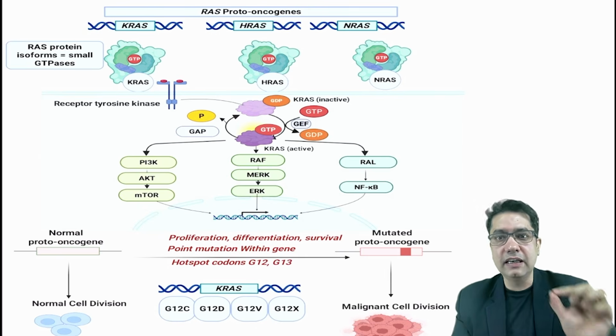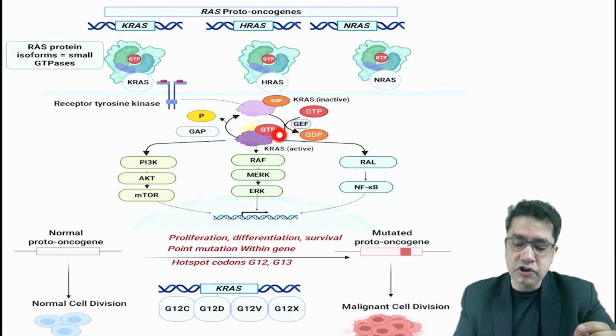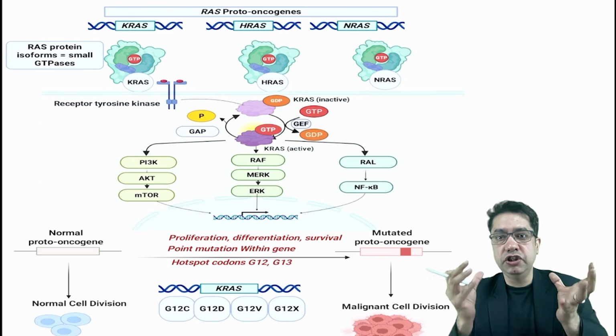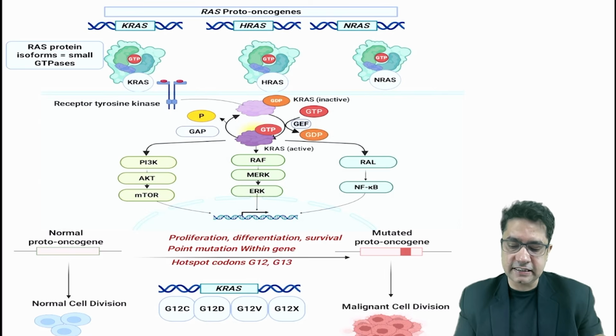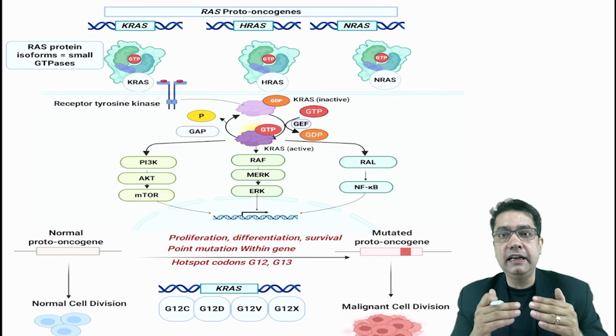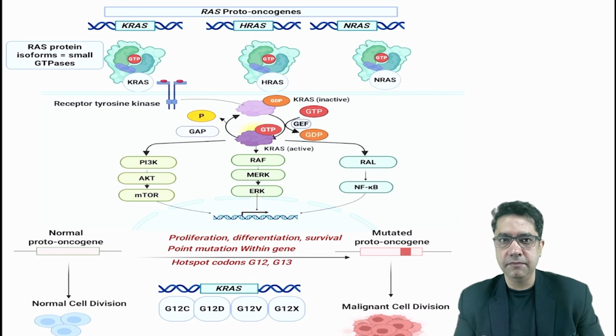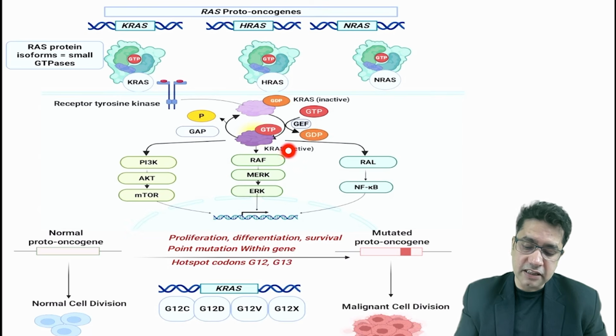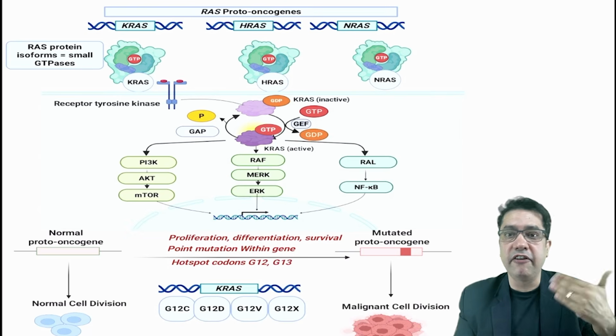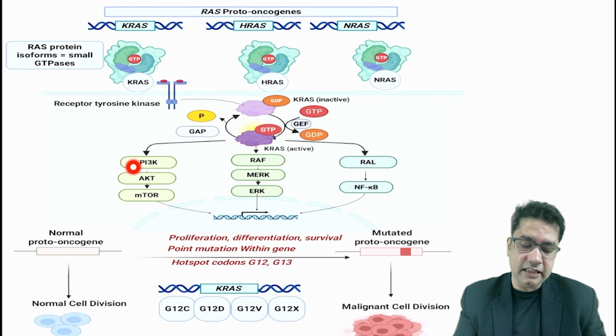Now to work, KRAS needs the active form of GTP. So when GTP binds to the KRAS protein, it leads to signal transduction. And remember, the RAS pathway will lead to activation of the RAF pathway and PI3K pathway.